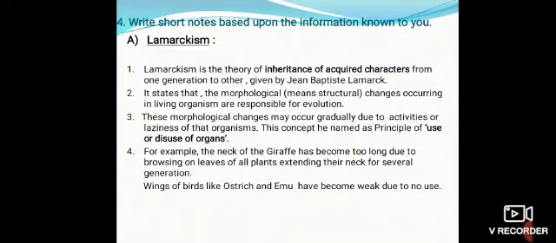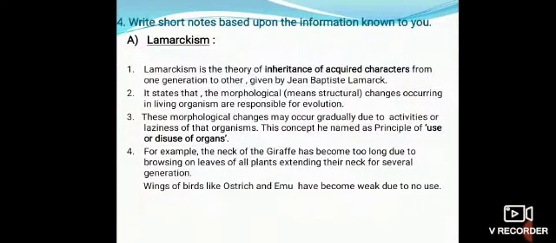This concept he named as principle of use or disuse of organs. Last point, for example, the neck of the giraffe has become too long due to browsing on leaves of tall plants, extending their neck for several generations.